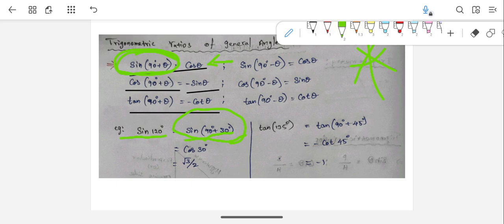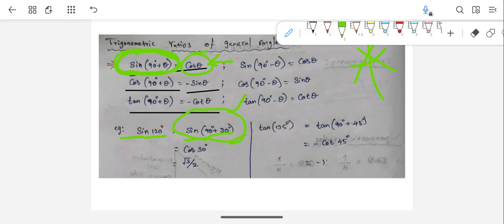How? Here sin 90 plus theta, here sin 90 plus 30. So what is the value of theta? 30. So simply, instead of sine 90 plus theta, using this formula you can write cos theta, and here theta value is nothing but 30.